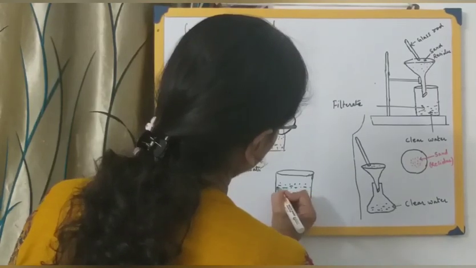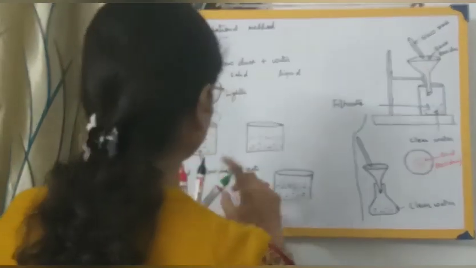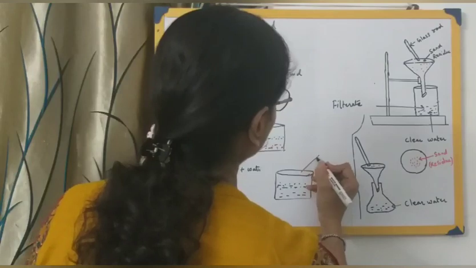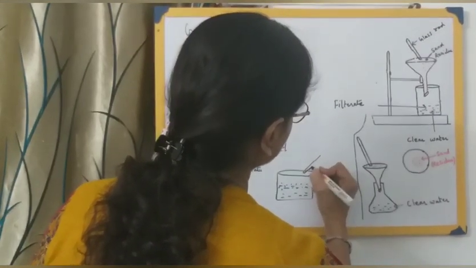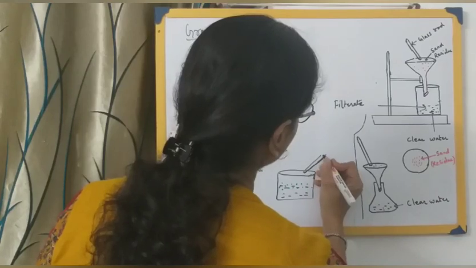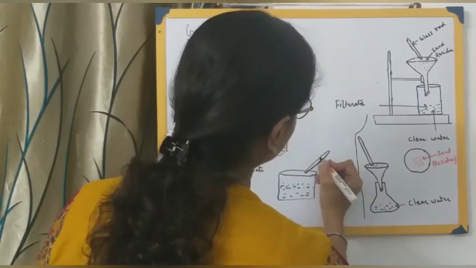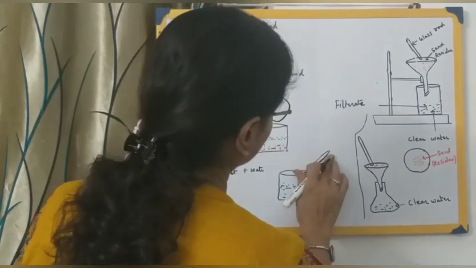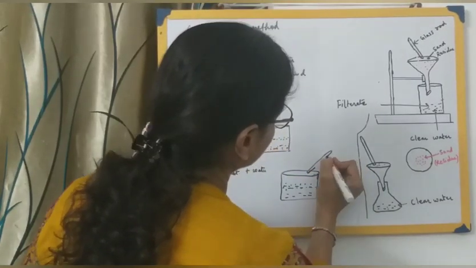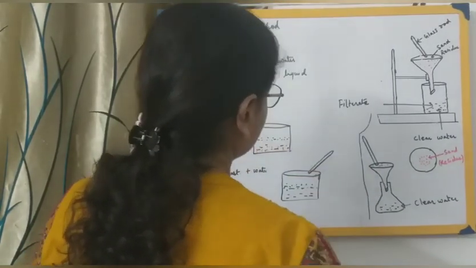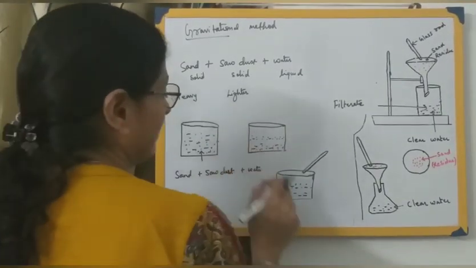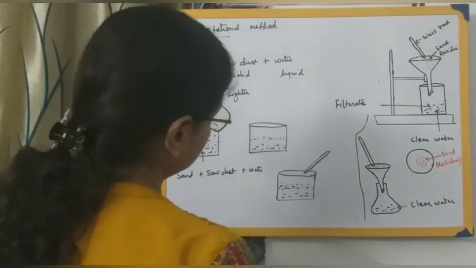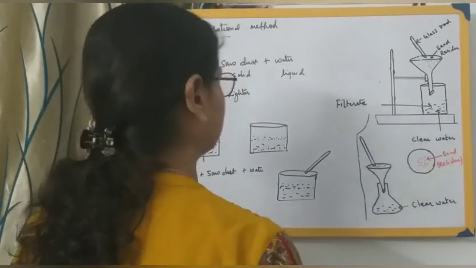Sawdust being lighter will be on the top. You can use a glass rod over here whenever you pour a liquid, the process will be much better and much easier. Alright, it will trickle down through the glass rod. So sand remains over here and your sawdust gets collected over here into this another beaker.